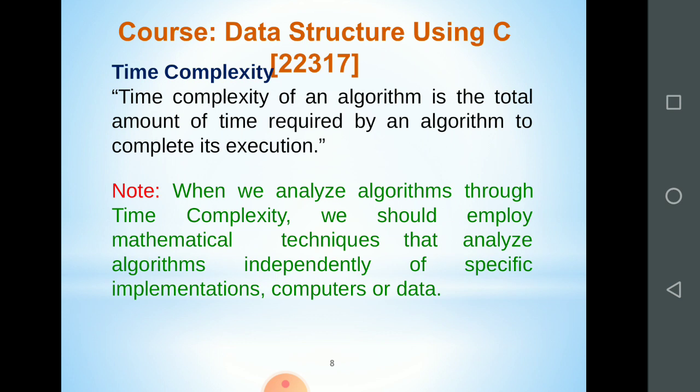When we are considering the algorithm in the case of space, we find out how many variables we are using and which type of variables there are, and then we calculate the memory space required by the algorithm. In time complexity, again we analyze the algorithm, but here we have to count the time required by each and every statement to execute. There are some simple statements and some complex statements, and as per the complexity of a statement, the time complexity changes.